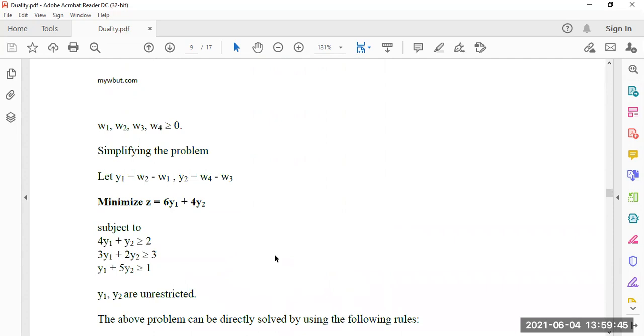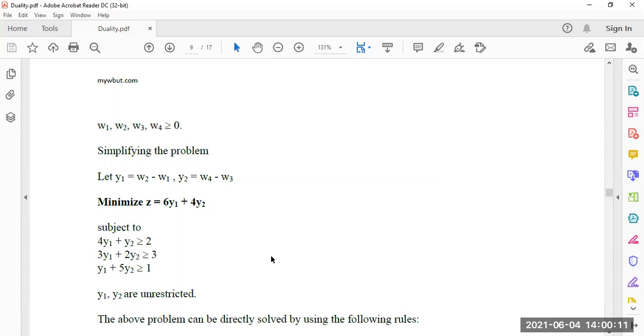So simplex and dual are complete. What is dual? What is simplex? Then dual of a dual is a primal. What is the primal problem? What is the dual problem? If any primal is given, how to find the dual? When the primal is unrestricted, how to find the dual? These are already completed.